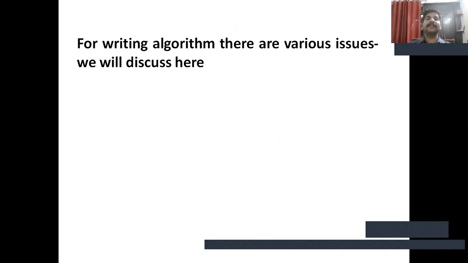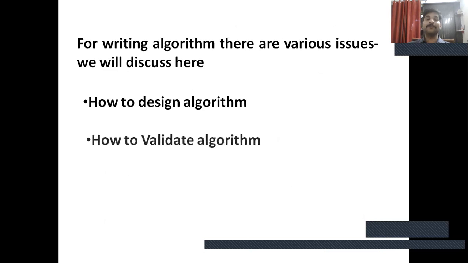For writing an algorithm, there are various issues we will discuss here. First, how to design an algorithm. The creation of an algorithm is a logical activity and cannot be automated. Second, how to validate an algorithm. The next step after creation of the algorithm is to validate it, which means the process of checking whether the algorithm computes the correct answer for all possible legal input is called algorithm validation.